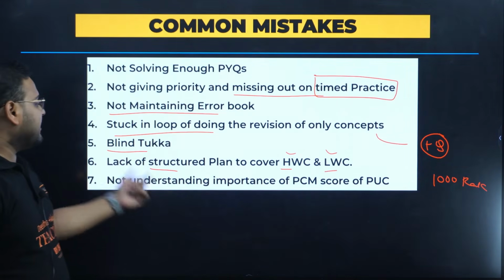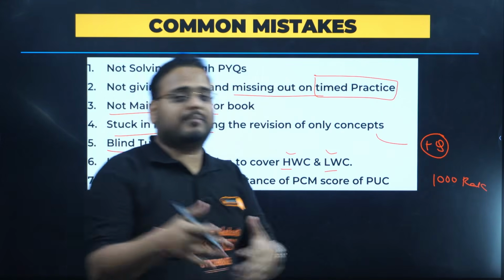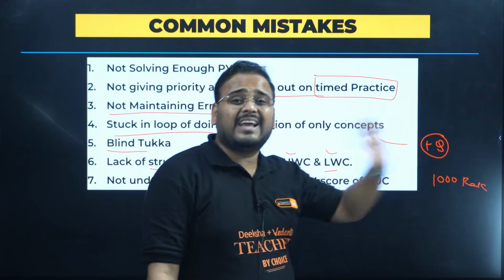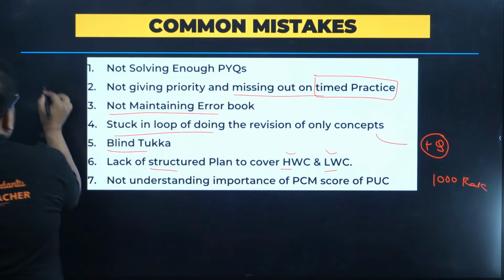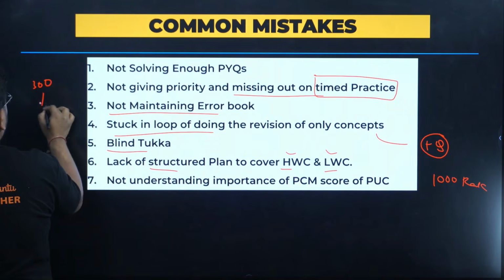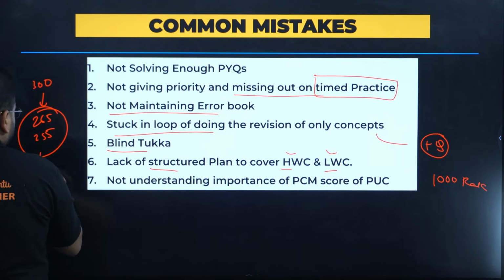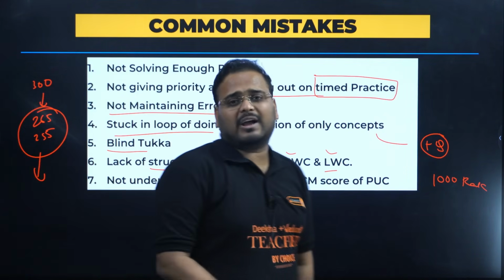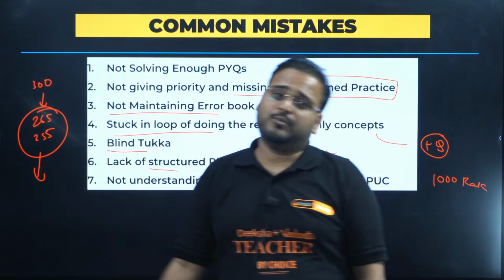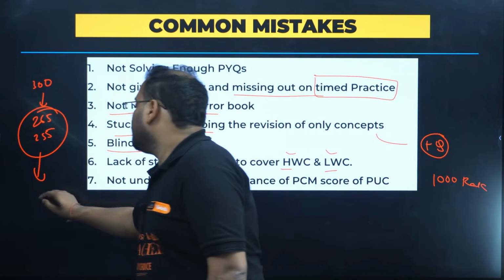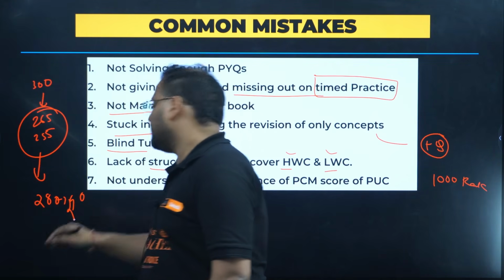Okay, next, not understanding the importance of the PCM score. You say, okay sir, I'm preparing for KCET, and you lose 10 marks, 15 marks like this in your physics, chemistry, maths. Let's say your total should be 300 out of 300, and you end up getting only 265, 255. This is all taking away a good rank from you. Even though you are good in KCET, if you get these marks, it's not going to help you out. You have to score 280 to 290.